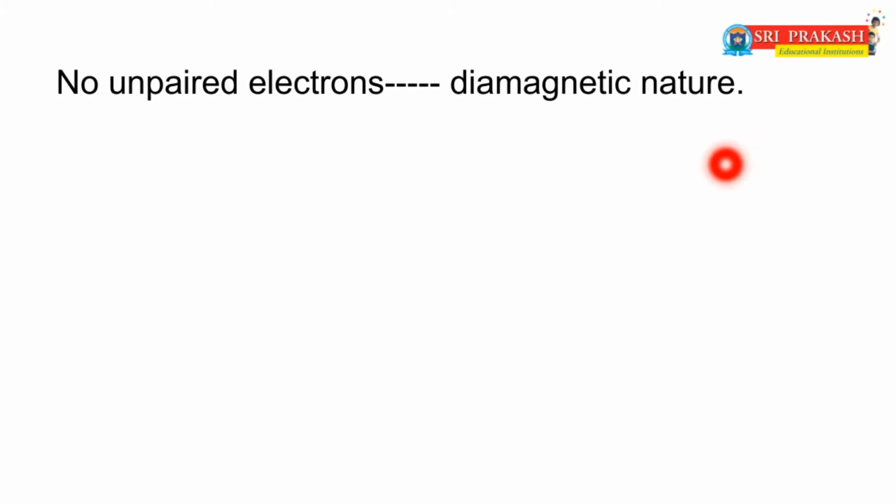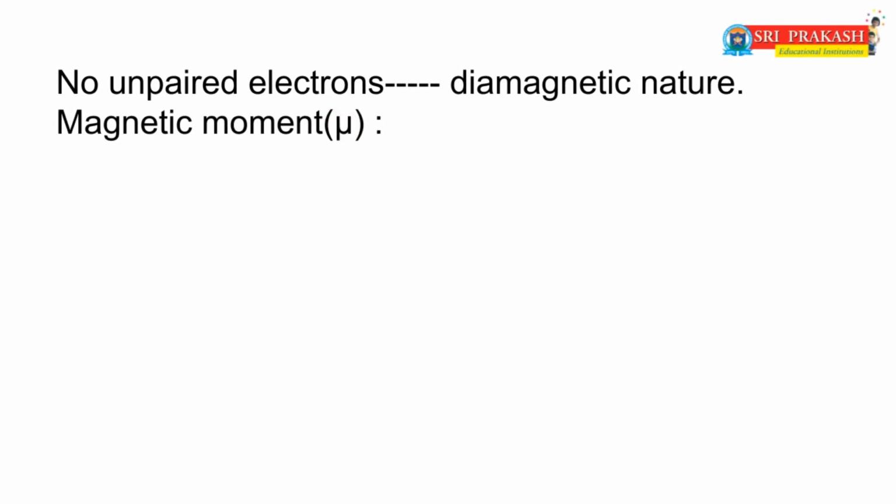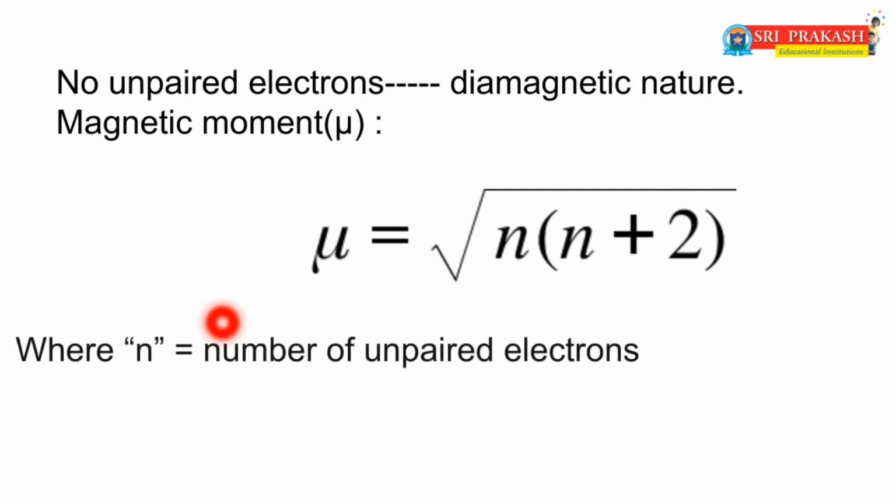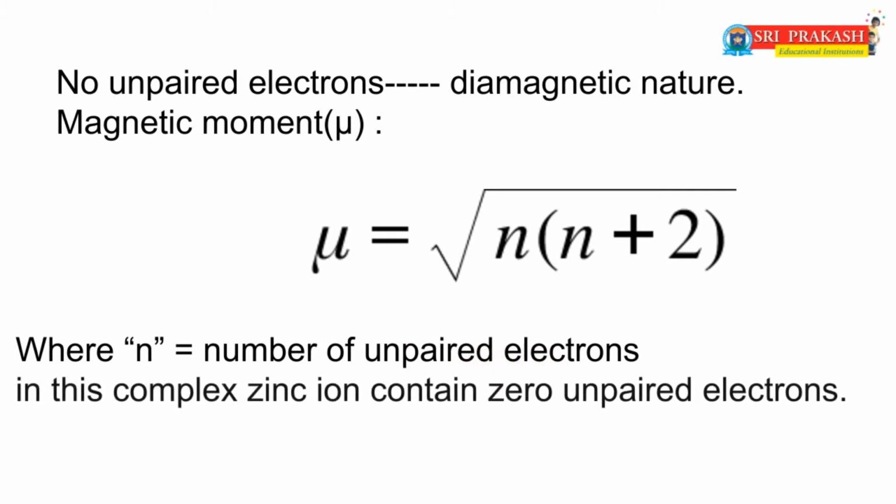And the magnetic moment, mu, of this complex: you already know the formula for magnetic moment is mu equals root over n(n+2), where n is the number of unpaired or single electrons. In this complex, the zinc ion does not contain any unpaired electrons. That means the zinc ion contains 0 unpaired electrons.